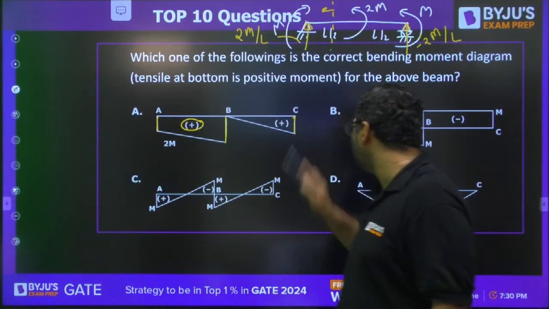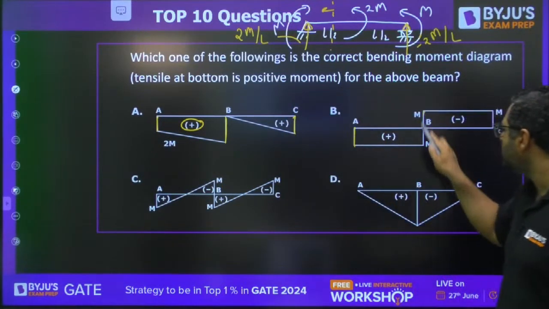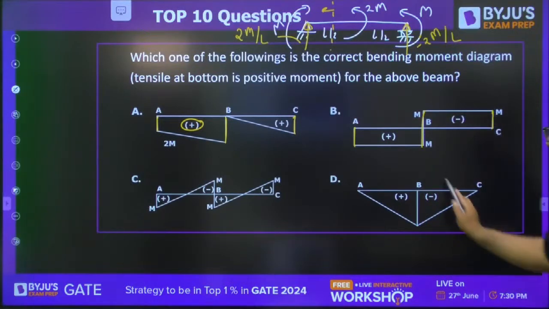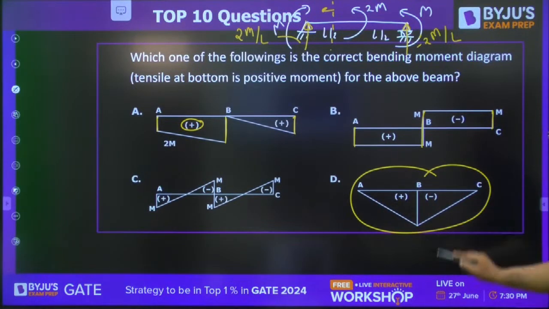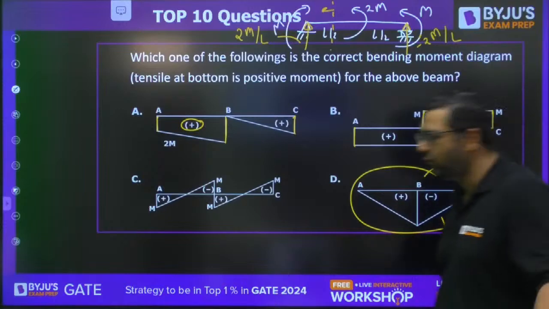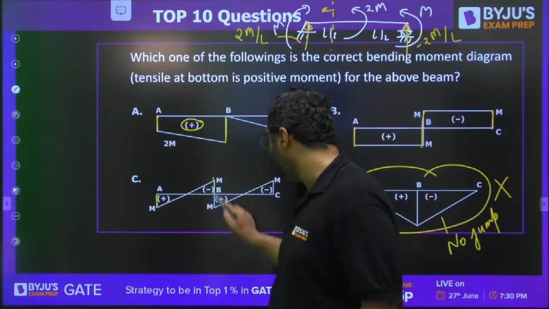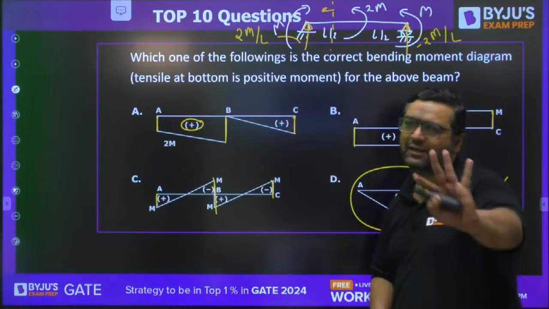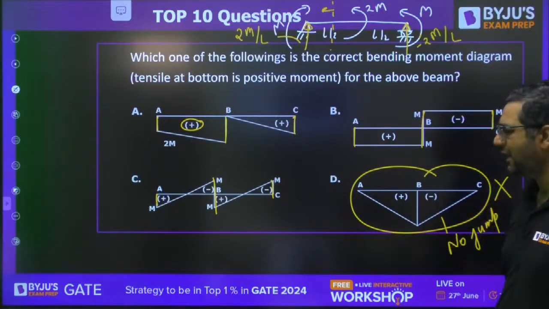Yes, it can be the right answer. Here we have 3 jumps. It can be the right answer. Here there is only 1 jump, no jump. There is no jump. So obviously this cannot be the answer. First of all, D is removed. Now here we have 1, 2 and 3 jumps. So A, B and C can be the answer. First of all, this is rectified.